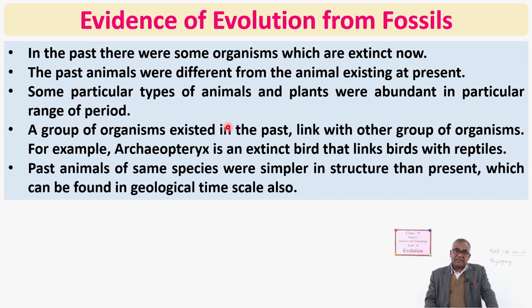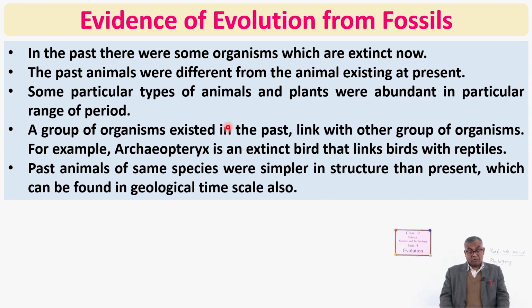Next, past animals of the same species were simpler in structure than present ones, which can be found in the geological time scale also, about which you have done in class 8. So on the basis of these points, we can say that simpler organisms develop into complex organisms, or you can say that fossils gave evidence of evolution.